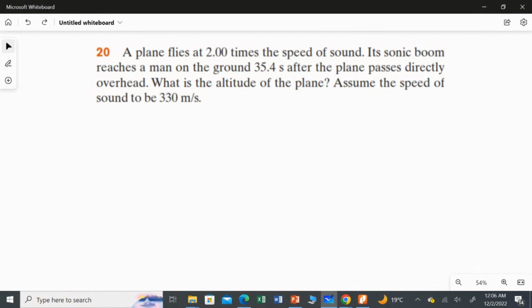First of all, we will write what is given. The speed of the plane is 2 times the speed of sound, which I can write as Vp.